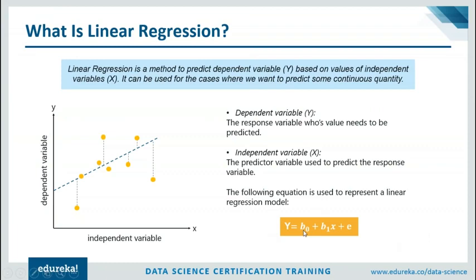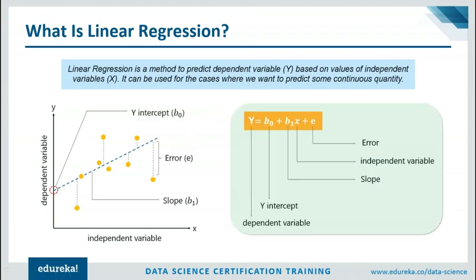The equation that you see over here, y is equal to b naught plus b1 into x plus e, is used to represent a linear regression model. This equation is used to draw out a relation between the independent variable x and the dependent variable y.